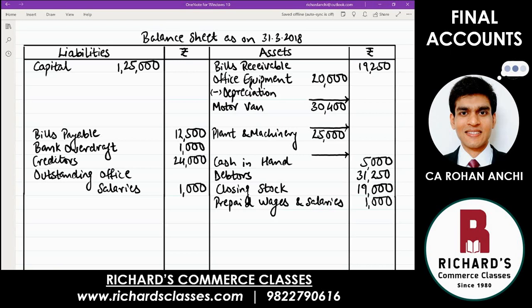And can you tell me at what rate you are going to calculate that for office equipment? 5%. So what you are going to do is 20,000 into 5%. How much will that be? 1,000. And yes, reduce, outer column is 19,000. Good. Same for the next asset, motor van. Same words you write, less depreciation.